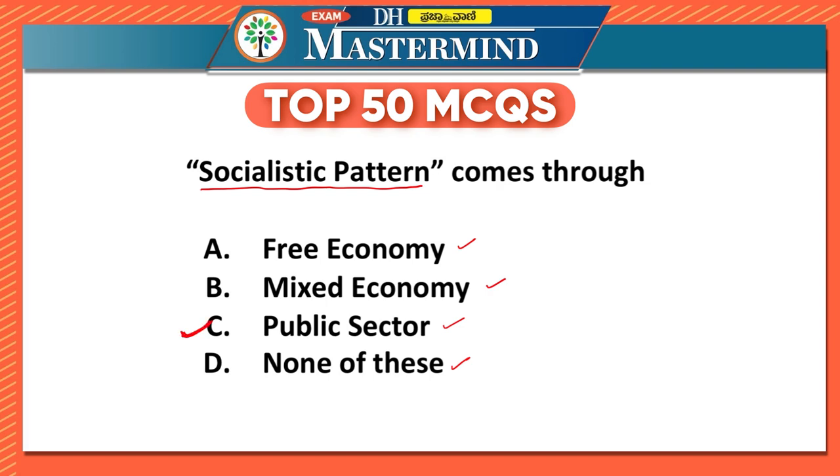Whenever we are looking at economy, broadly we can classify it into two types: one is capitalistic and the other is socialistic. Some of you might think that even free economy is part of the socialistic economy, but the right answer over here is public sector. We will understand why.